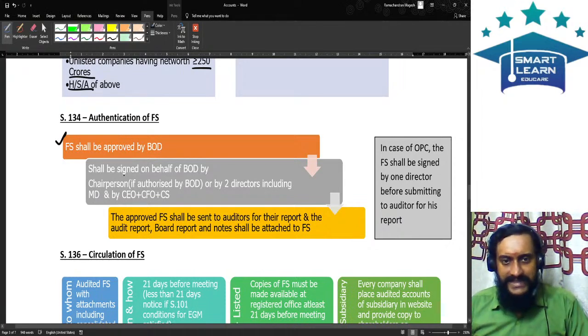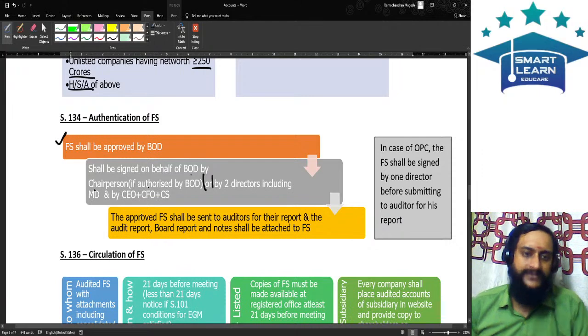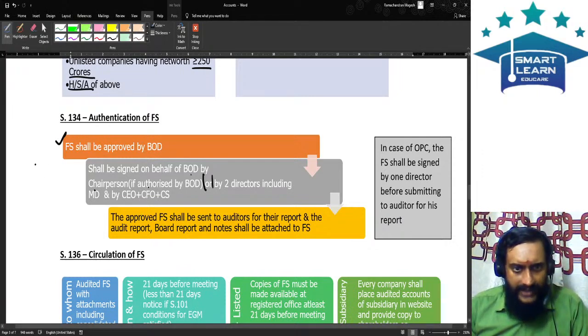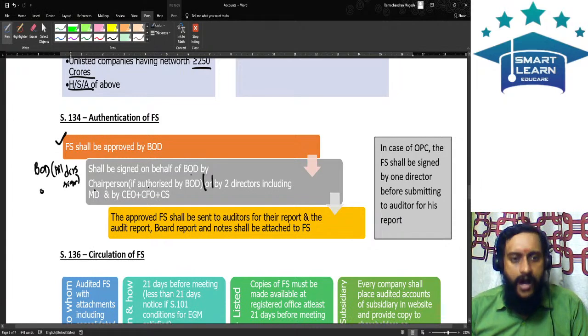Number two, the financial statement shall be signed on behalf of the board of directors by the chairperson if he is authorized, or by two directors of the company, including the managing director, plus the CEO, CFO, and CS. Which means either the board should sign, and board means all directors should sign. This is option number one. Or it should be signed by the chairperson alone.